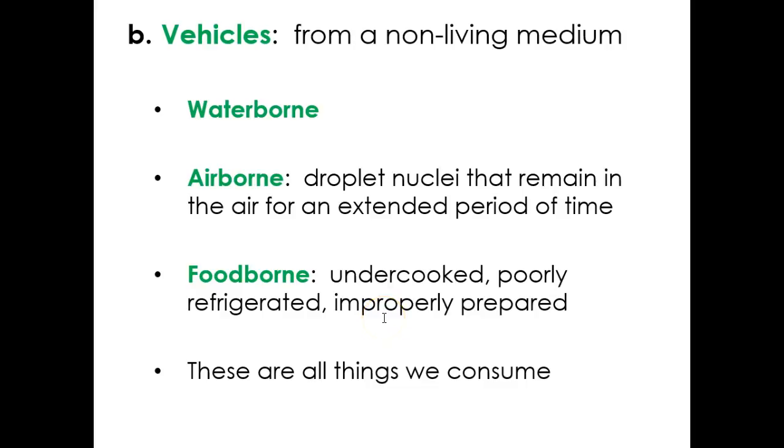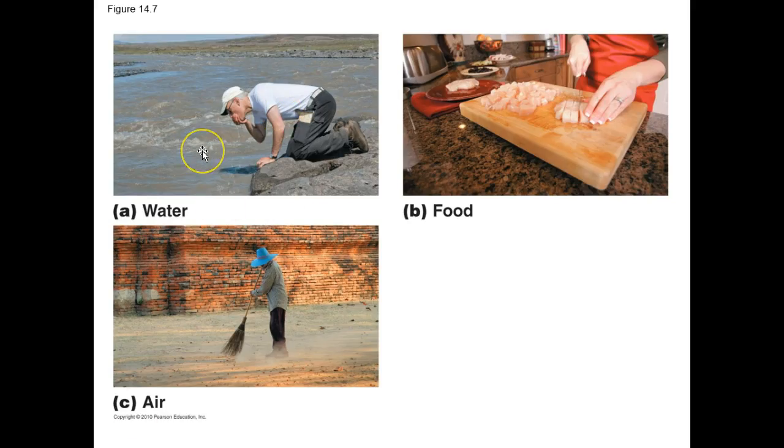Vehicles of non-living medium would be water, airborne, and foodborne. These are going to be things like somebody drinking water that's contaminated, food that wasn't prepared correctly and gives issue, and airborne. These are going to be things that are in the soil, get picked up into the air, and then inhaled.